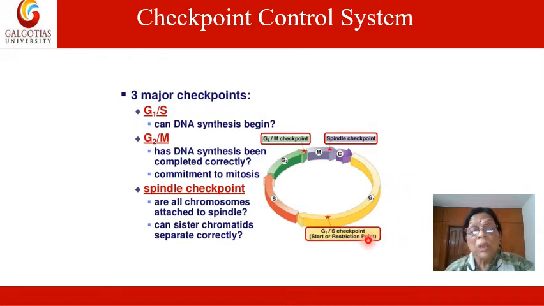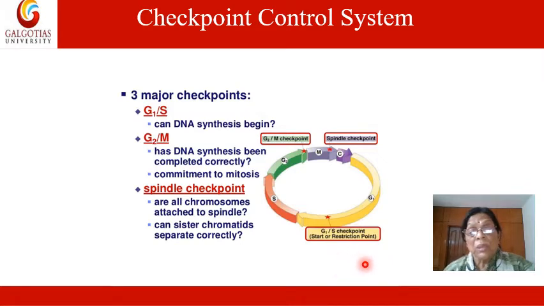Various enzymes and organelles all grow properly so that they can go for cell division. So this is the point which is known as the G1/S checkpoint.